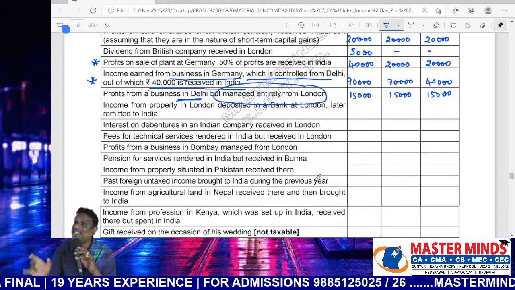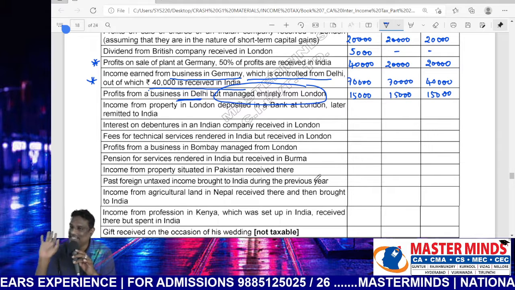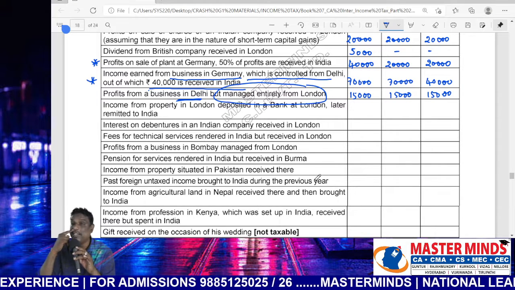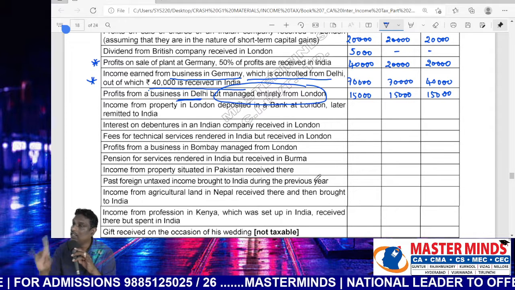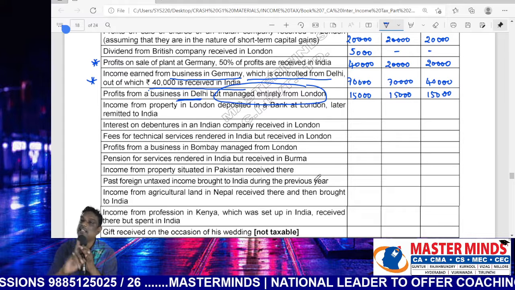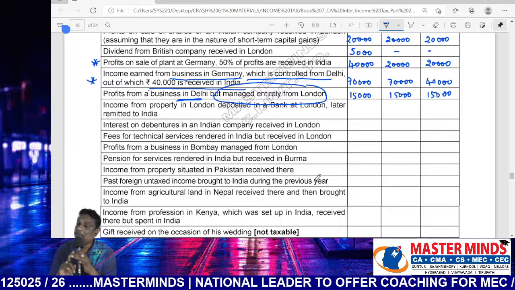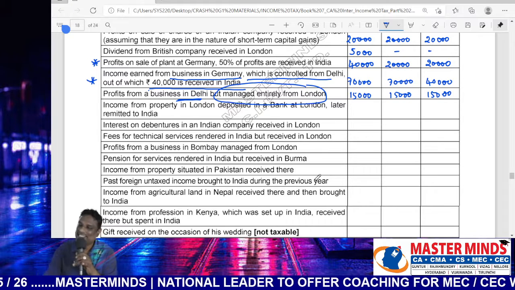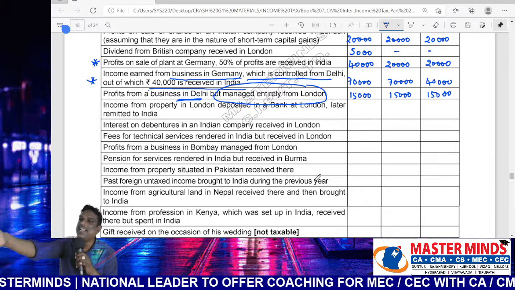It is irrelevant that the amount is remitted later on. Remittance is irrelevant. Don't consider the remittance. Only concentrate on the place of earnings and the place of receipt. Here the place of earnings is located outside India, and the receipt is in London, deposited in a bank at London.